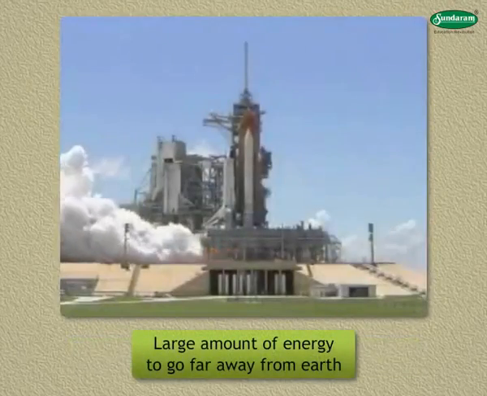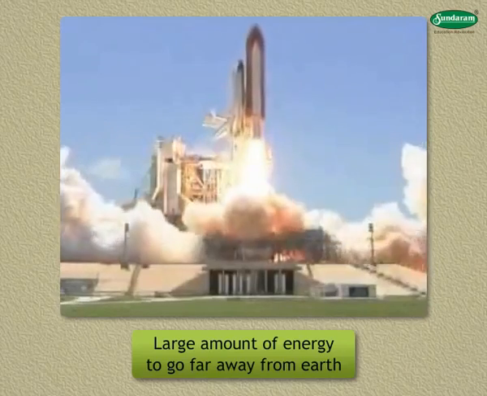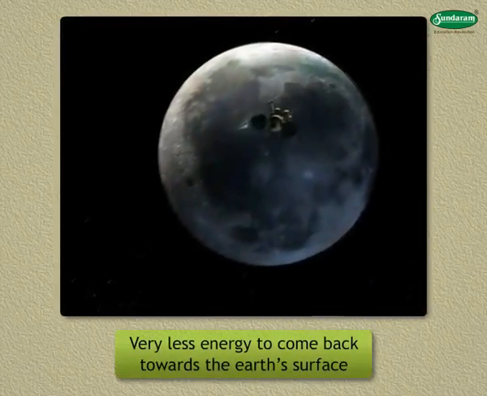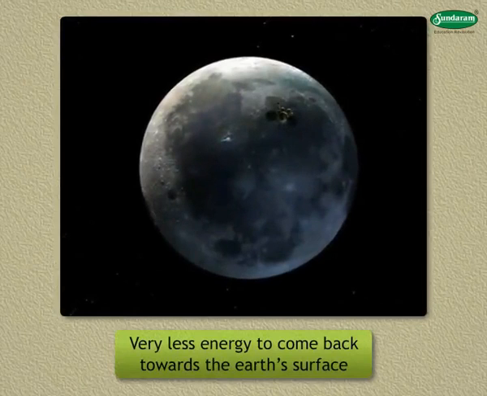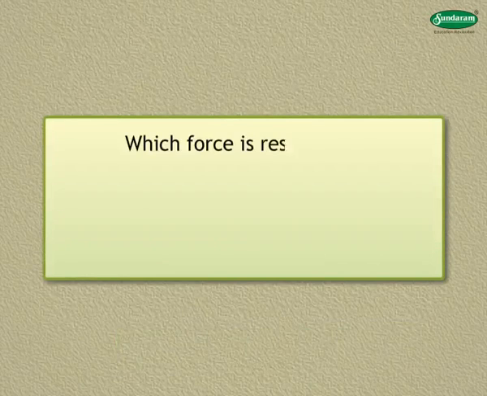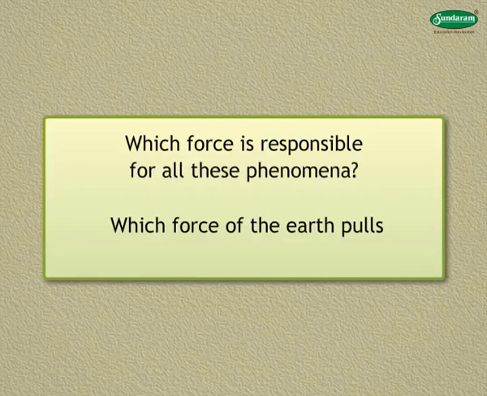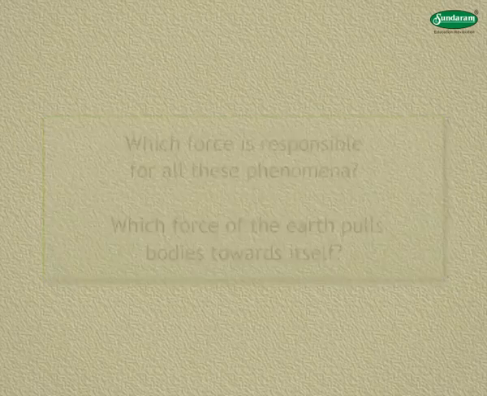Very large amount of energy is required by the rocket to go far away from the earth, but while coming back towards the surface of the earth, it requires very less energy. Which force is responsible for all these phenomena? Let us prepare ourselves to examine which force of the earth pulls bodies towards itself.